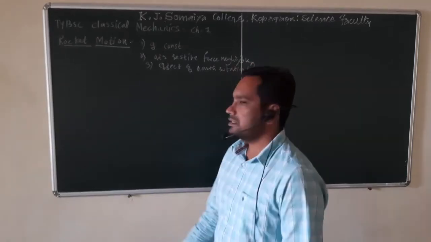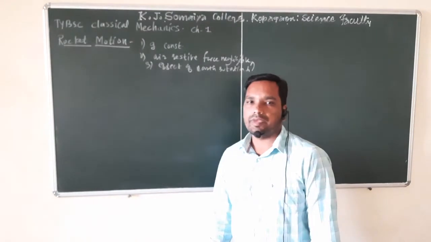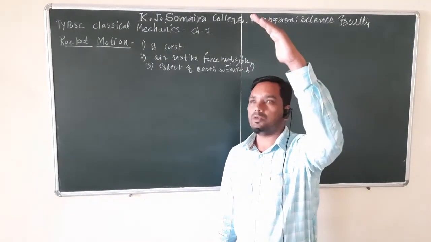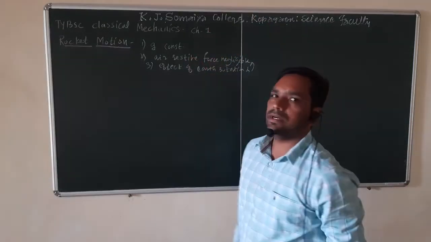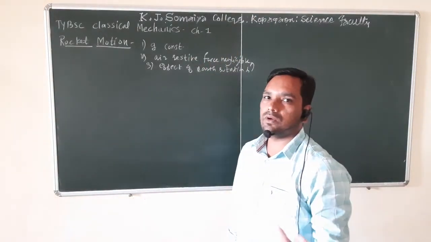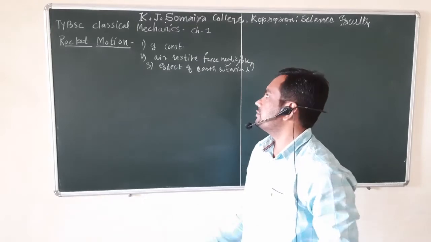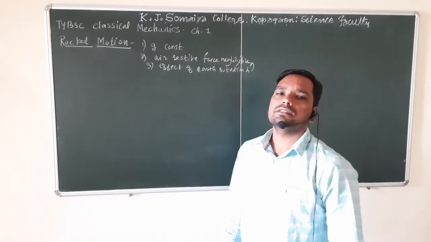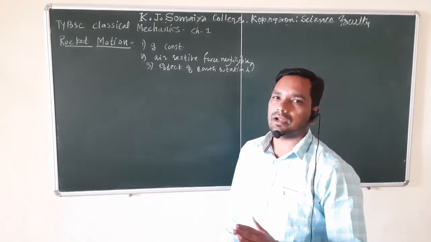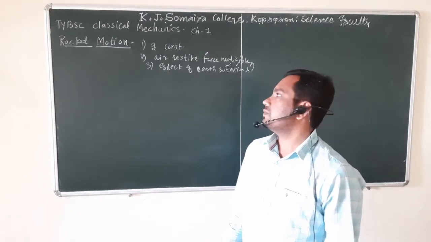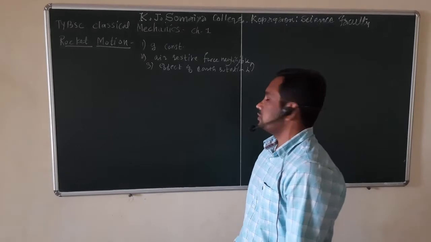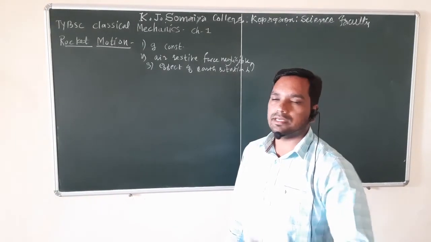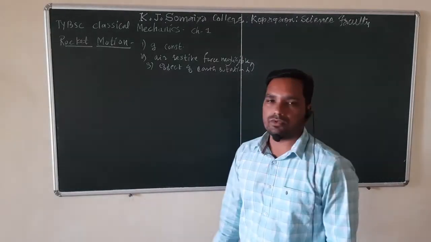These are the three assumptions we are going to make. We know that as the rocket goes vertically upward, the value of g is going to decrease, but we are not going to take that effect into consideration. Air resistance will always be there, but we are not going to take any air resistive force. For the effect of earth rotation, we would have to take Coriolis force into account, but here we are not going to take these forces.